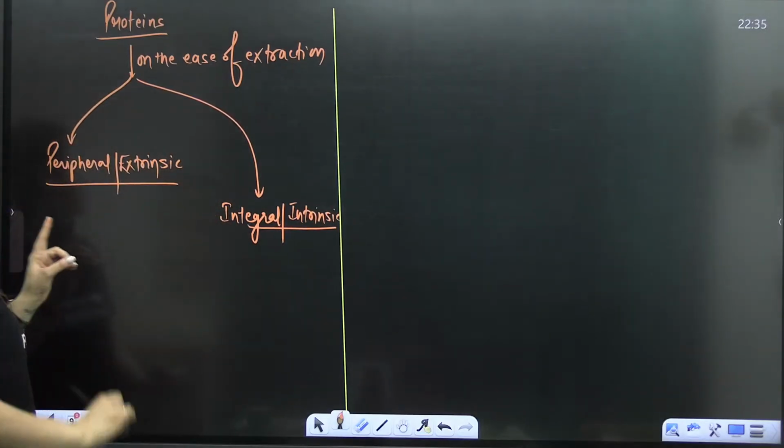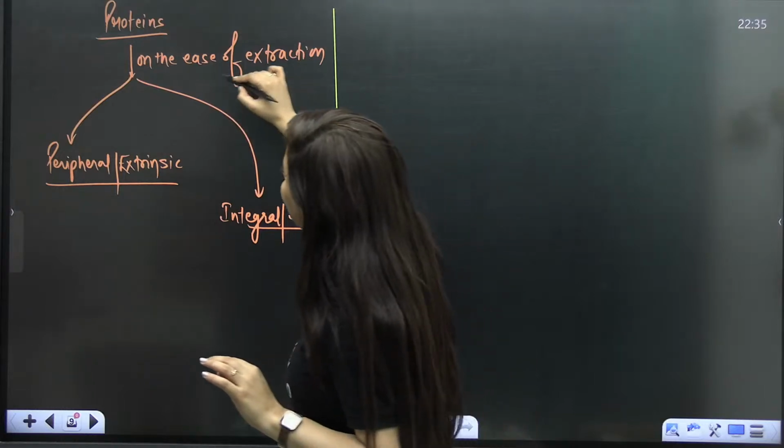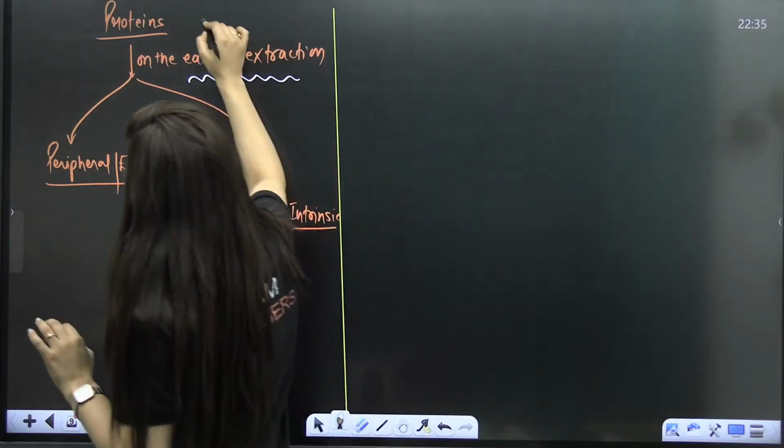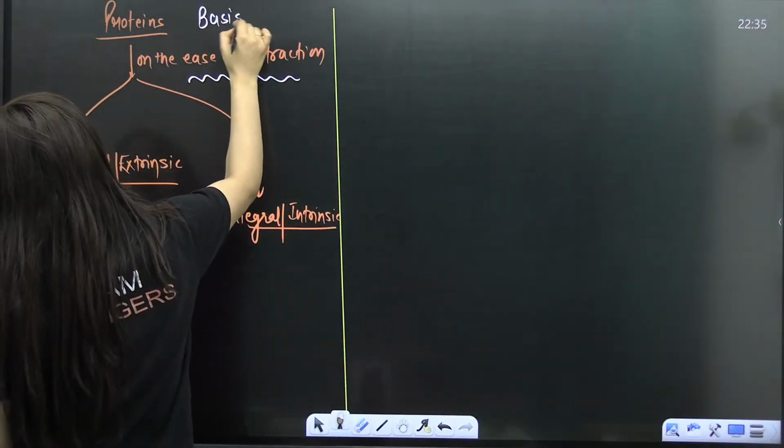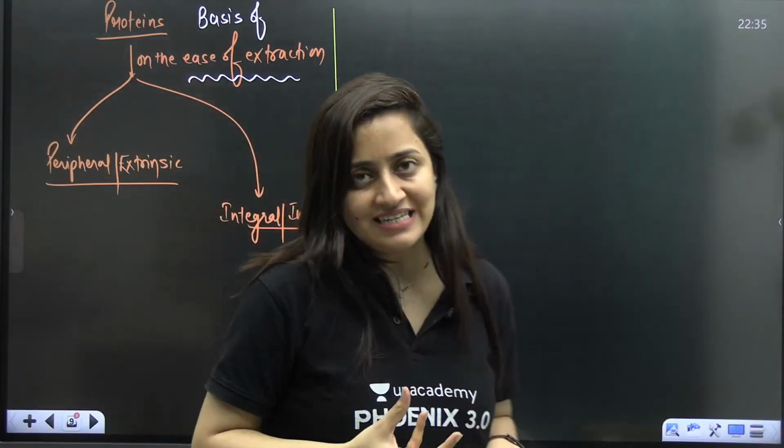So this one is peripheral or extrinsic, integral or intrinsic, on the basis of ease of extraction.